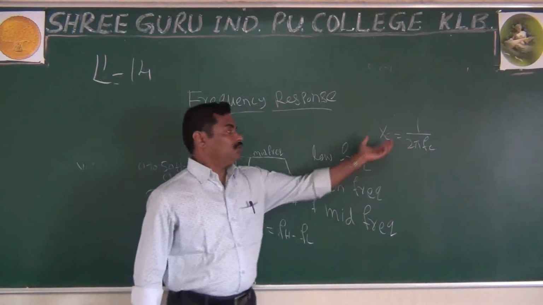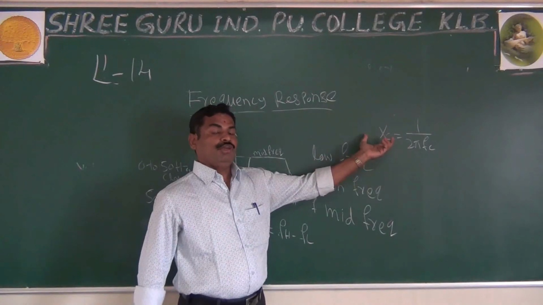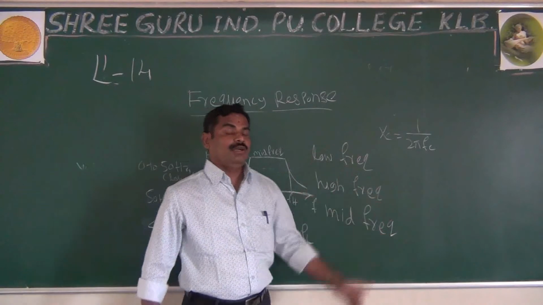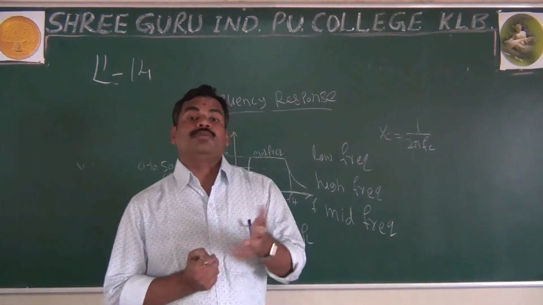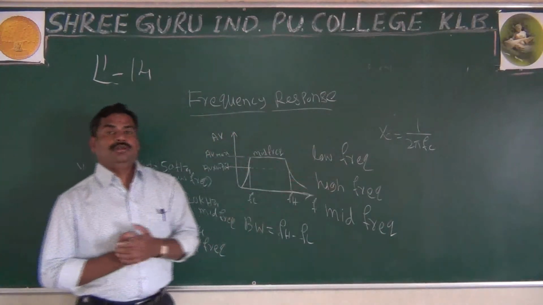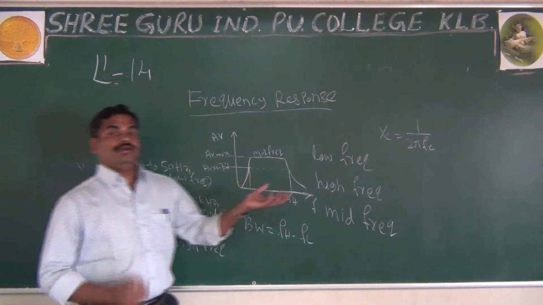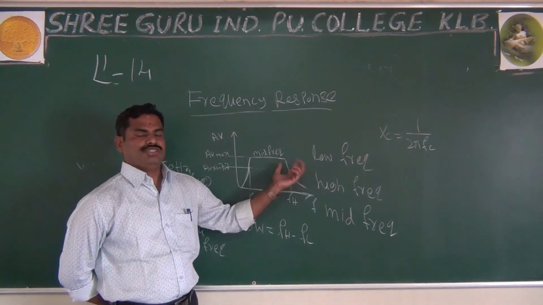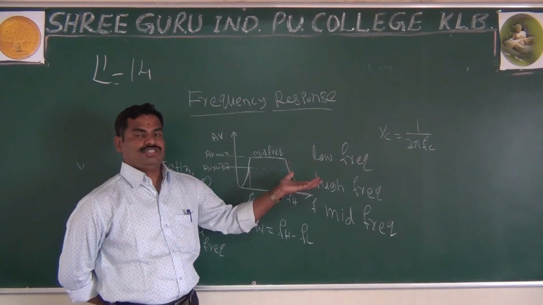It means having more reactance. Because of more reactance, what happens? Whatever input you give, that input will drop across the capacitor. It is not coming to your transistor, or to your single stage or your next stage.